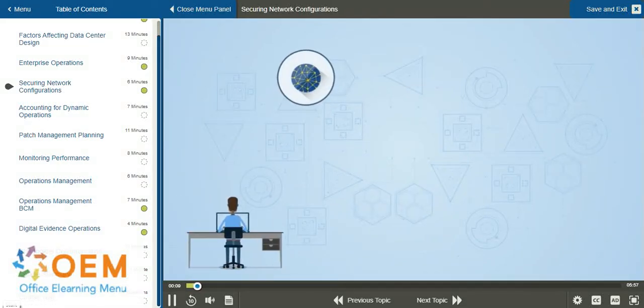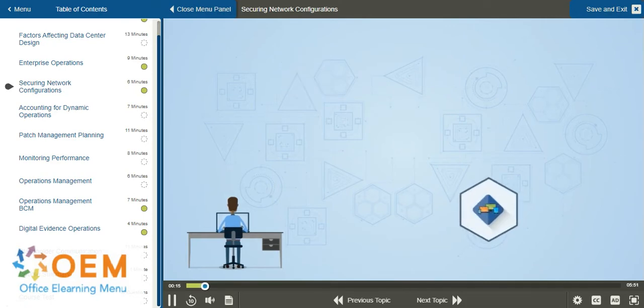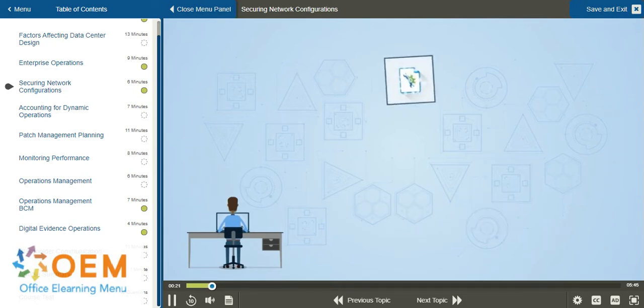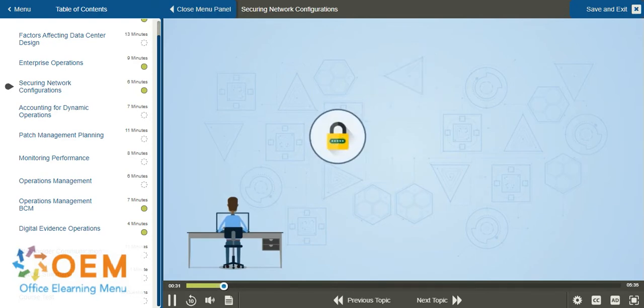Now, every network has some sort of configurations, be it the storage systems, the servers, or the network devices. Everything put together makes a network, and that network jointly uses the configuration of all different components to run smoothly. What we have to ensure is that whatever configuration we are using is secured from all different corners and